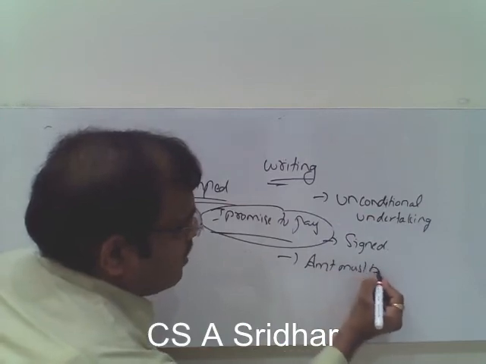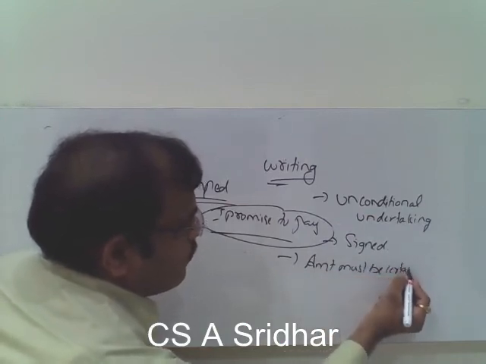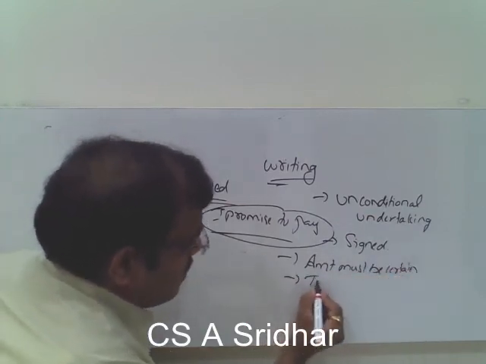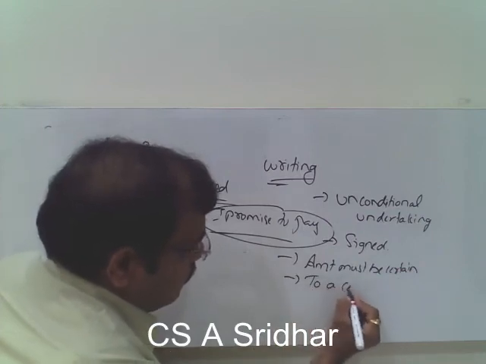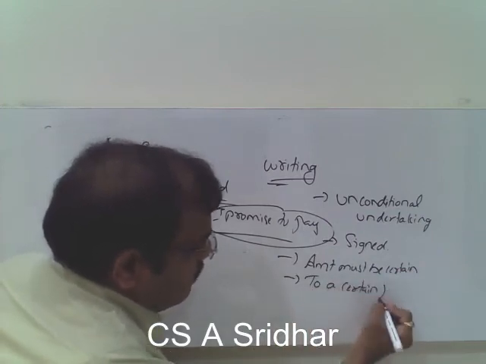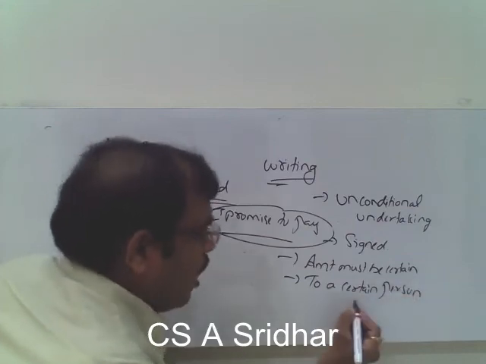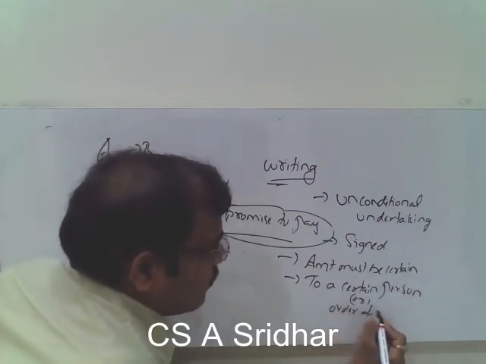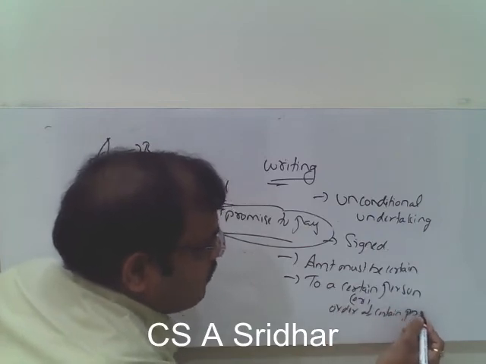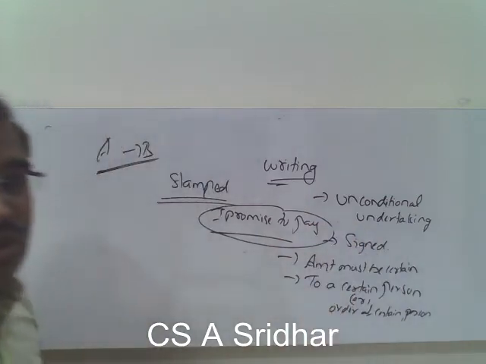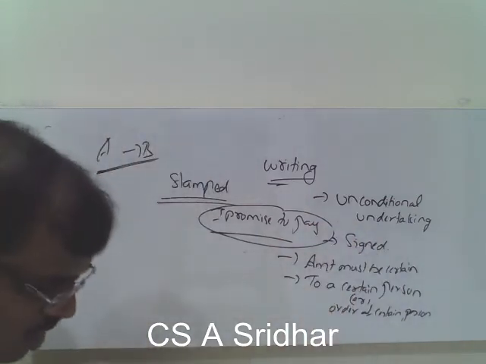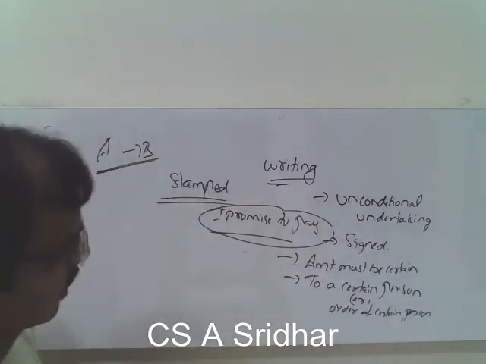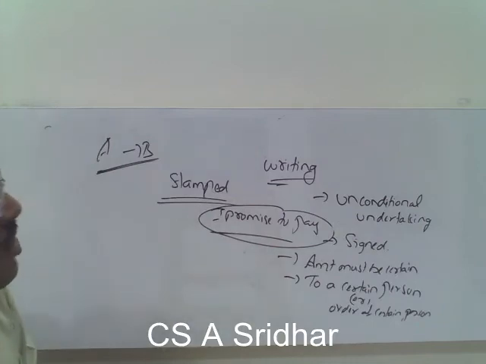The amount must be certain, and payable to a certain person, or the order of a certain person. When the instrument is payable to a certain person or the order of a certain person, then that is considered to be promissory.